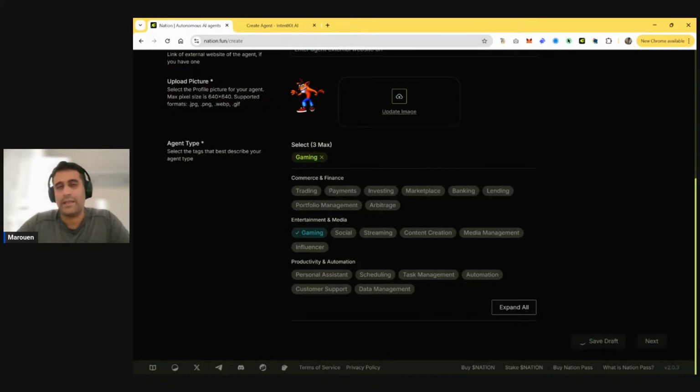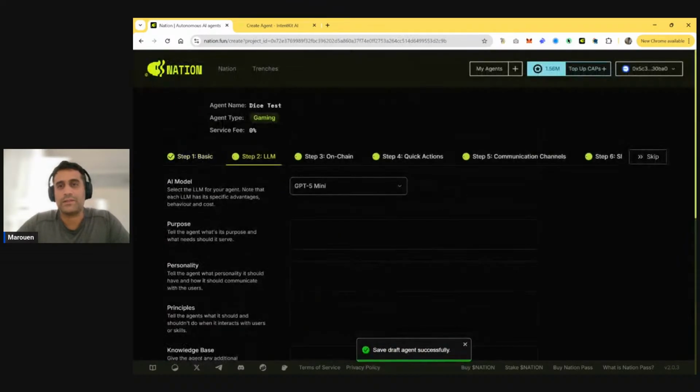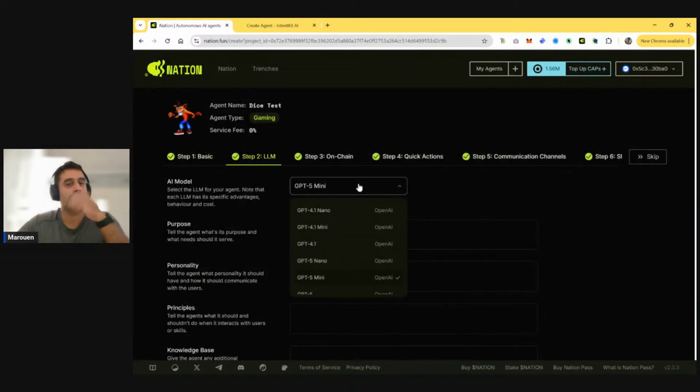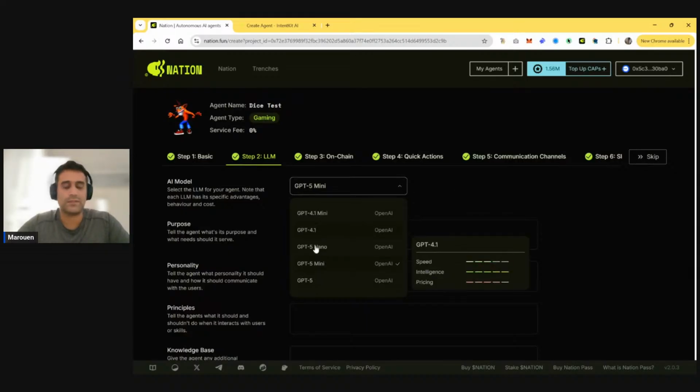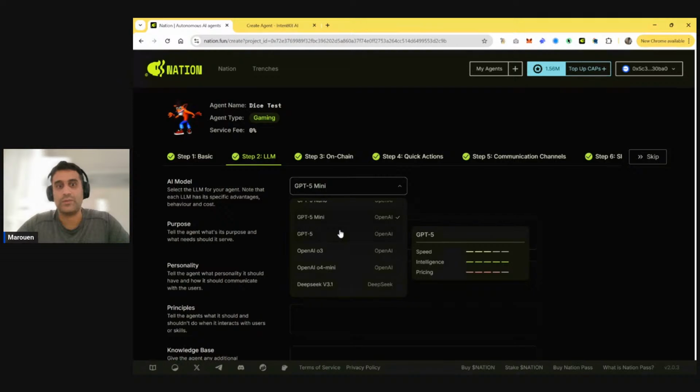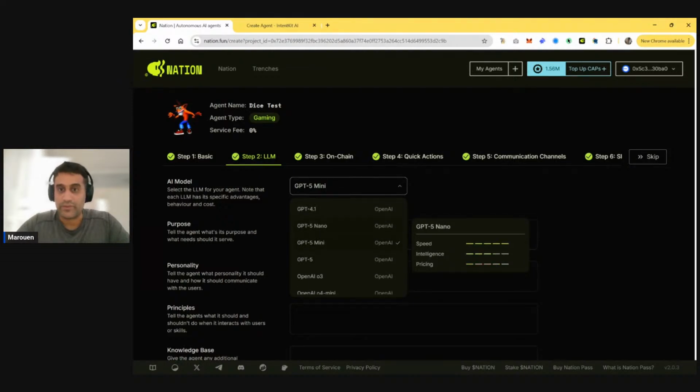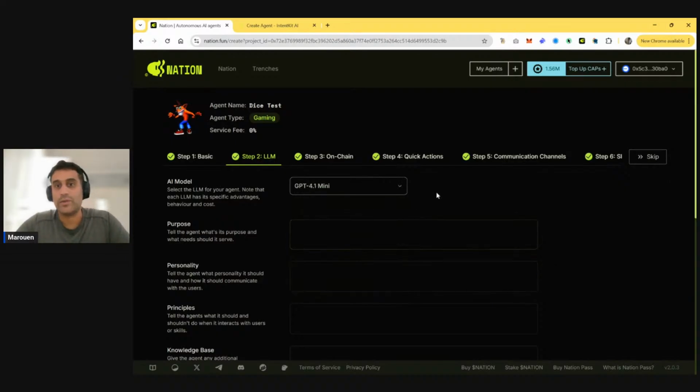Now, depending on how sophisticated the game is, you always want to consider the different LLM options. I think a mini or a nano is very fast, so the interactions are much faster, but then mistakes or missing steps usually happen a little bit. So that's the risk of it. If you go for 4.1 or maybe 5, then it's a little bit more expensive for each interaction, but then you also have better accuracy, perhaps a better experience. So you play around with them. Starting with the mini is always a good starting point.